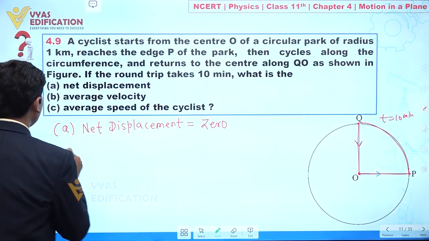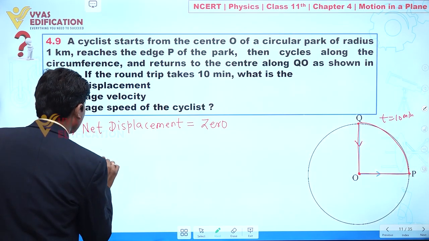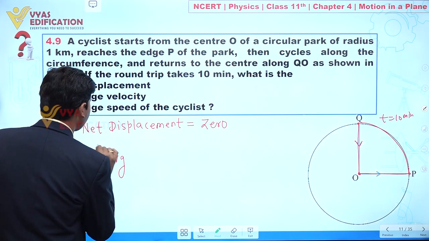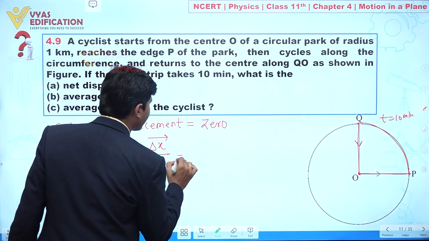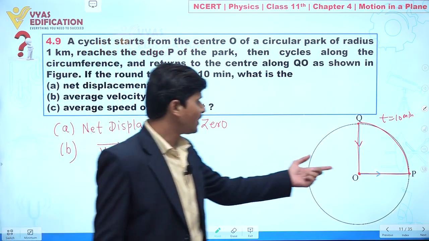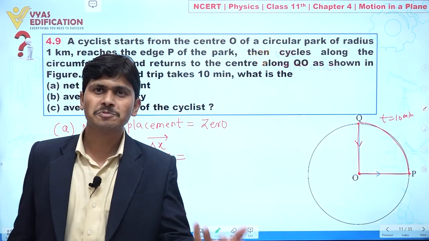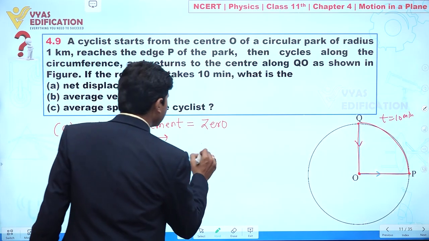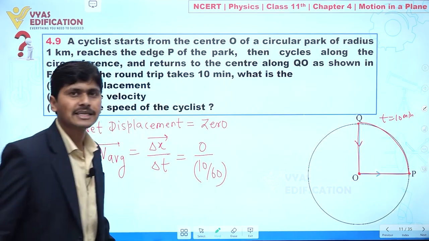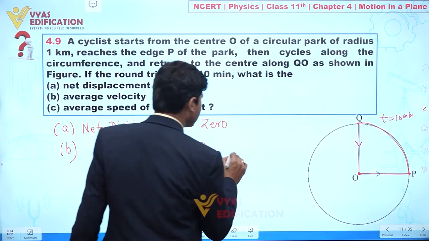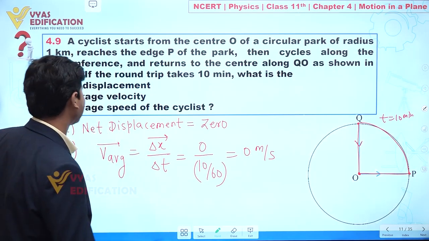Now if we talk about part B, what is the average velocity? Average velocity is given by total displacement over total time. When the cyclist reaches its original position, the net displacement is 0. The time of 10 minutes we can convert into hours, so it is 10 by 60. So the average velocity is 0 meter per second. Clear to everyone?